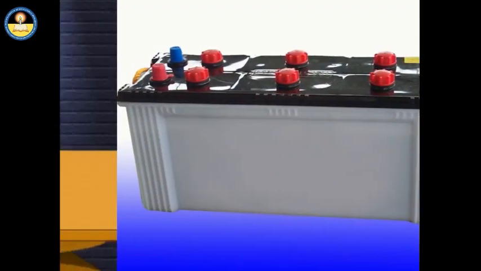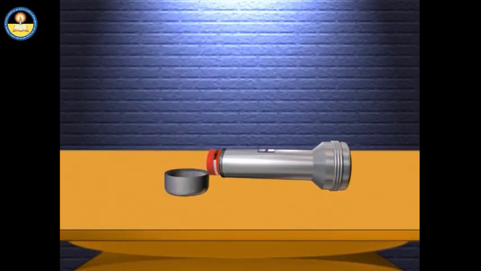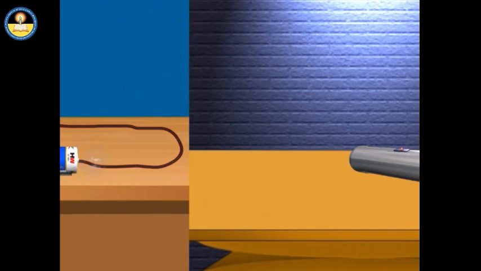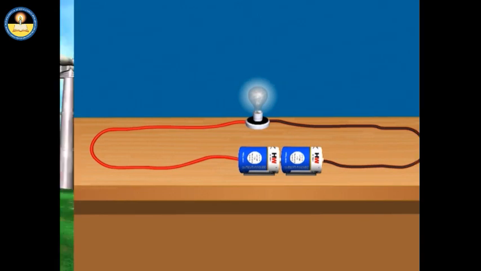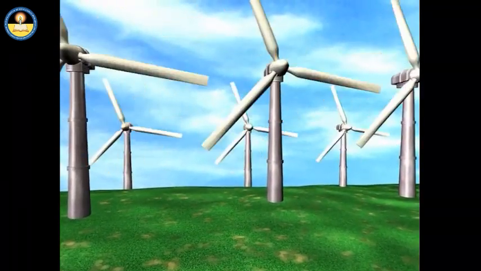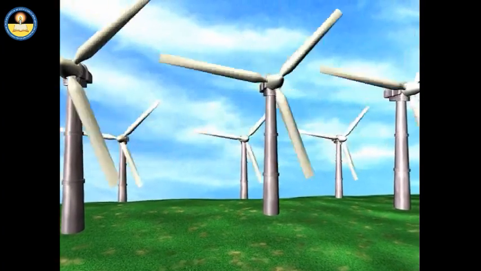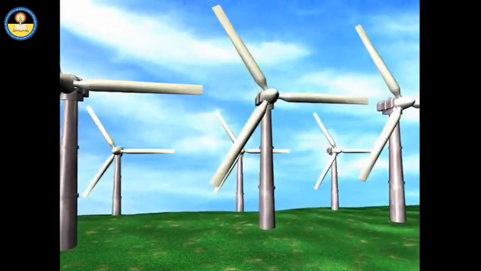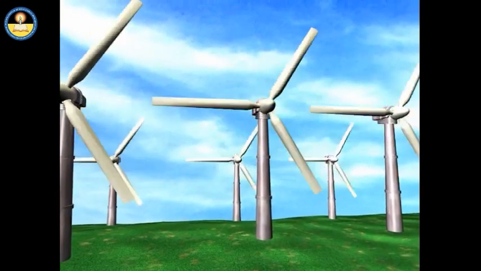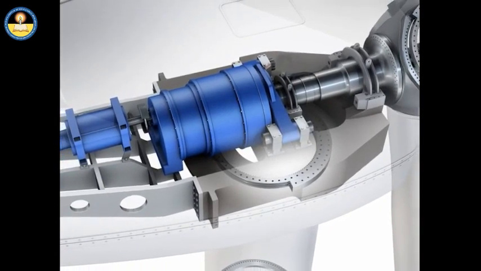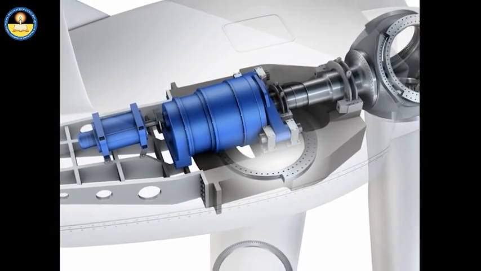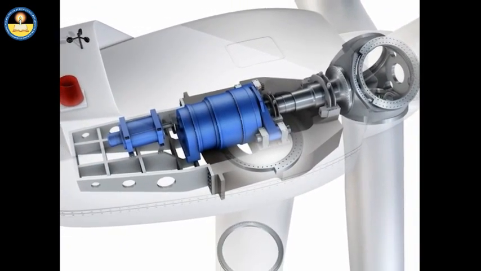Chemicals in batteries or dry cells contain chemical energy. When a battery or a cell is connected to an electrical appliance, it transforms its chemical energy to electrical energy. Wind or moving air is also a source of energy. Windmills, when powered by the wind, produce energy. Windmills or wind turbines are connected to generators that convert mechanical energy of the wind to electrical energy.